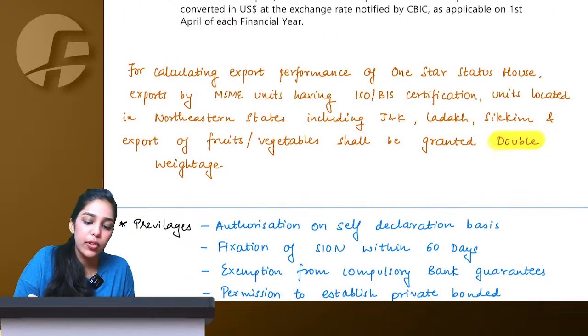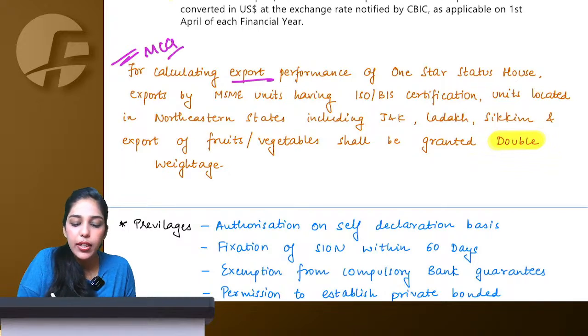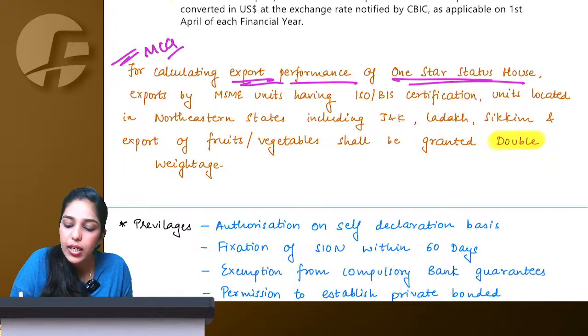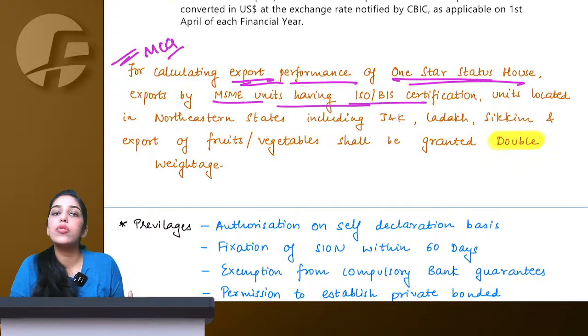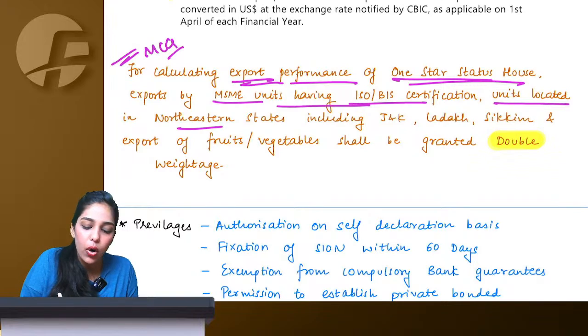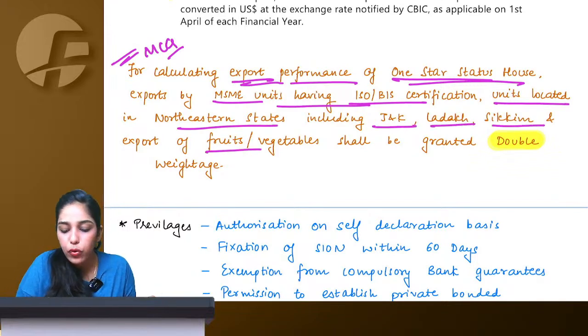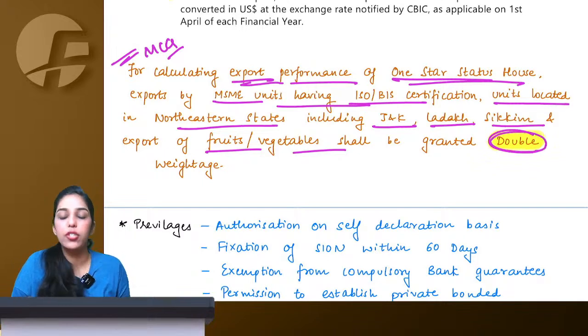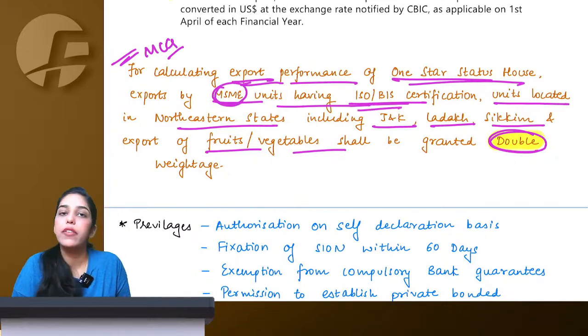Now, for calculating, this is also one very good benefit might come in MCQ. For calculating export performance of 1-star status house, export by MSME units which has ISO certification, units located in northeastern states including Jammu Kashmir, Ladakh, Sikkim, and export of fruit vegetable shall be counted double weightage. What do you mean by this, ma'am? Let's say I am an MSME unit and I am having ISO certification.